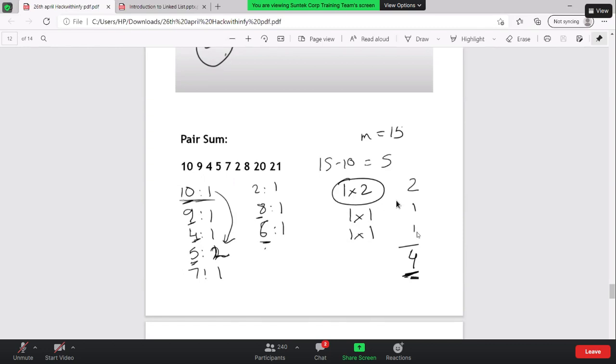Okay. Is there any special case we are missing out? And what could be the special case? This is quite straightforward, but still we're going to miss out some of the test cases. If the M value is 15, we got the solution. We can only form 4 pairs with that, since we are not counting A comma B and B comma A as separate ones. But is there an edge case we are missing out?